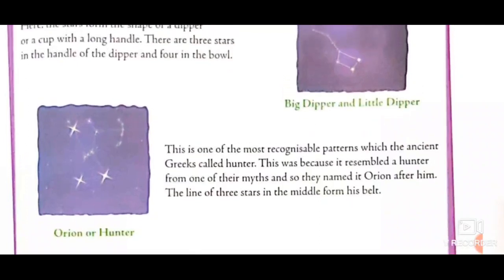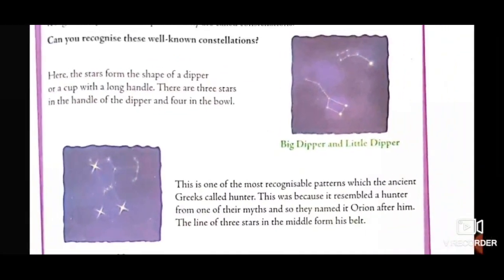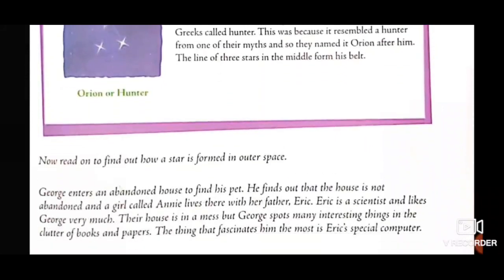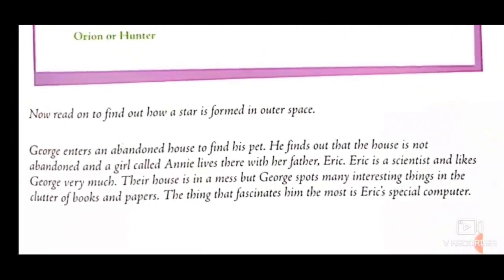In a similar way, if I recall my own school days, I can recall two constellations, Ursa Major and Ursa Minor. Okay, so these two constellations you have to draw in your fair notebook as the introduction page: Big Dipper and Little Dipper, or Orion or hunter. Now let's start the reading of the chapter.